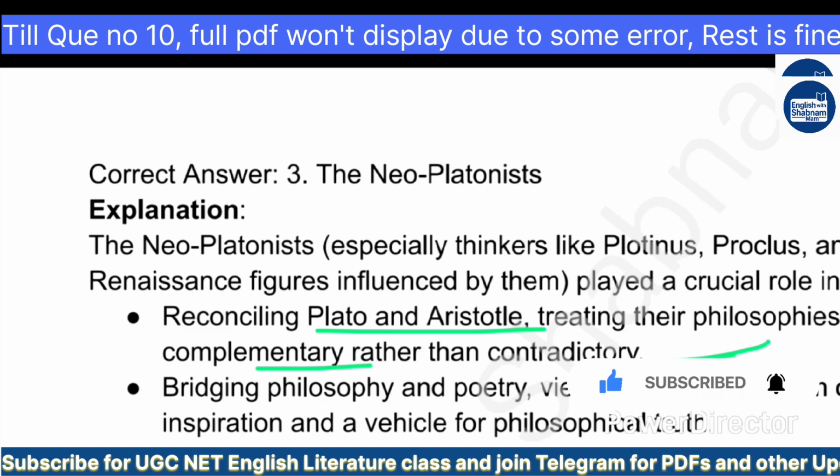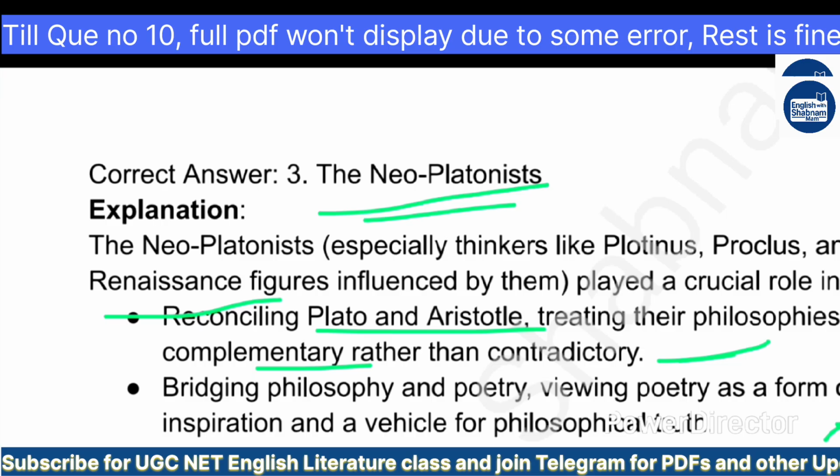Plato has said that poets should be banished from the world because they create a messy thing, and in response to his work, Aristotle tried to defend poetry by giving so many terms.